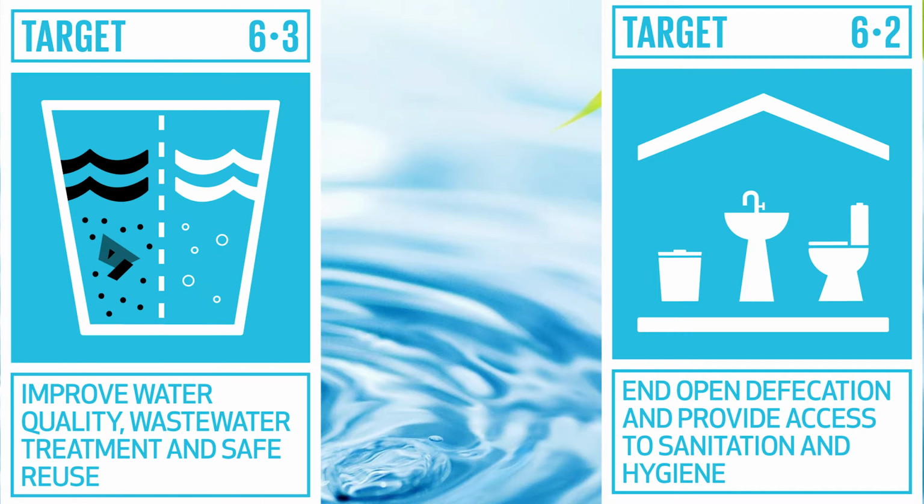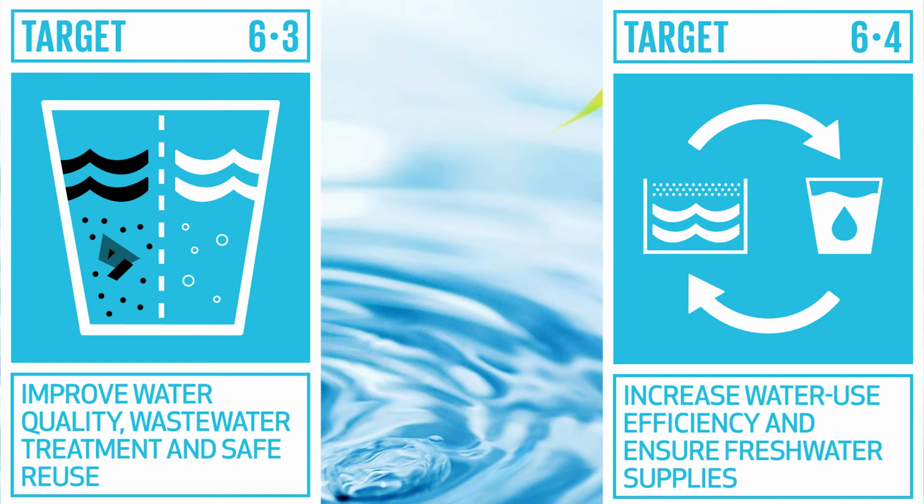6.3 by 2030 to improve water quality by reducing water pollution, eliminating dumping and minimizing release of hazardous chemicals and materials, halving the proportion of untreated wastewater and substantially increasing recycling and safe reuse globally. 6.4 by 2030 to substantially increase water use efficiency across all sectors and ensure sustainable withdrawals and supply of fresh water to address water scarcity and substantially reduce the number of people suffering from water scarcity.